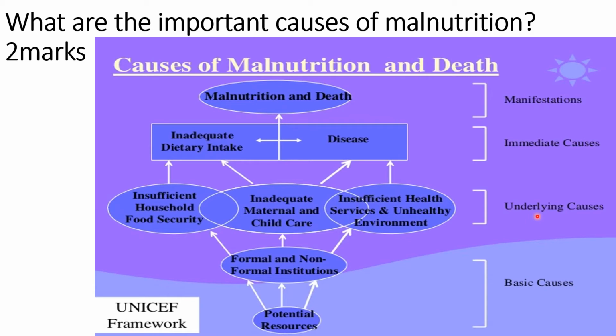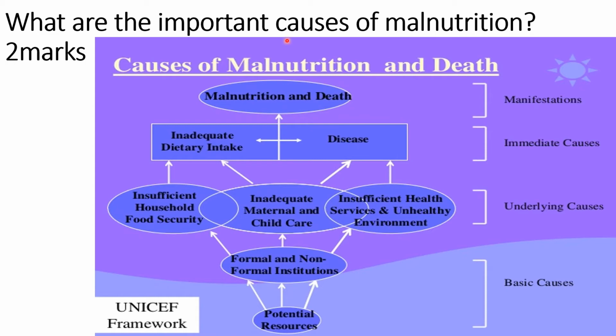The underlying causes are insufficient health services and unhealthy environment, inadequate maternal and child care, and insufficient household food security. That will lead to the immediate causes like inadequate dietary intake. That in turn results in disease, and the disease in turn results in inadequate dietary intake. That will lead to malnutrition and ultimately death.